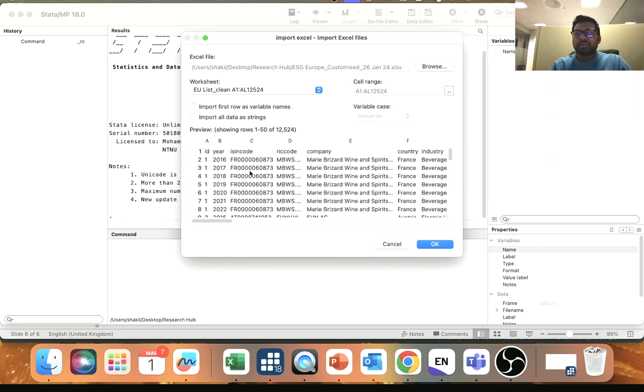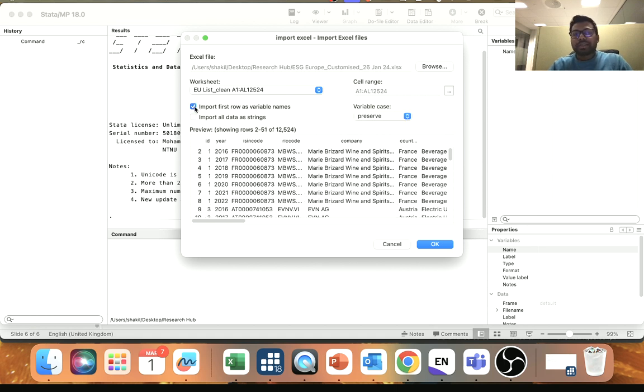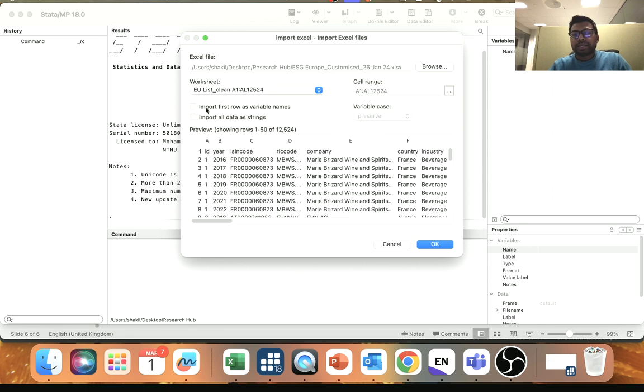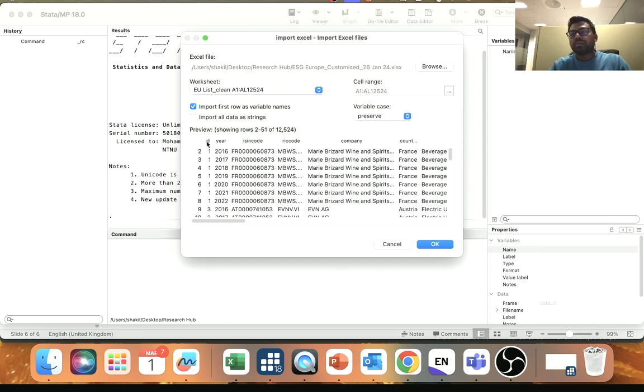So the data is already uploaded, we can see. Here you can see the number of rows, row 1, row 2, and row 3. But my first row is actually the variable names, so ID, year, and other stuff. If you don't click on the dialog option, import first row as variable names, then it will not consider this as variables, it will consider it as data. You can see when I uncheck it, this is considered as data. Now when I check it, the number 1 is removed, and this row is considered as variable names, and then this is considered as data. Everything is done. We need to click OK.